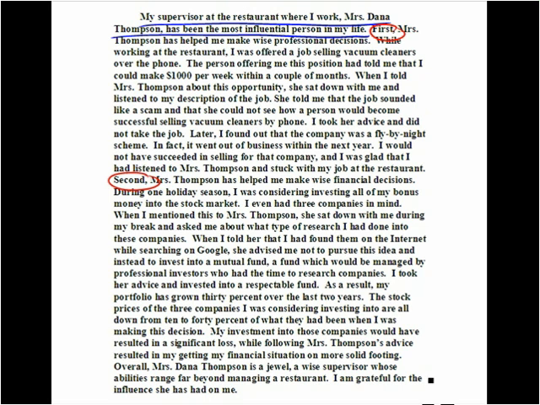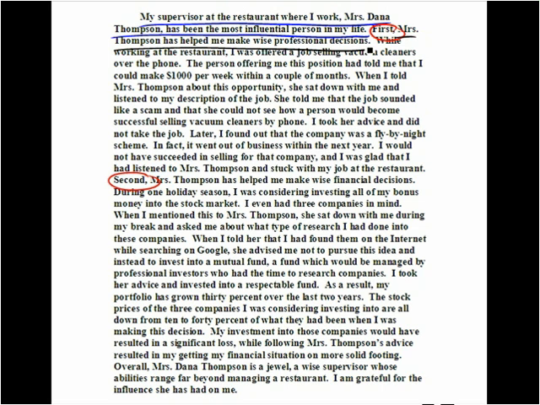"First, Mrs. Thompson has helped me make wise professional decisions." Well, the first item that we're going to cover clearly is professional decisions. "While working at the restaurant, I was offered a job selling vacuum cleaners over the phone. The person offering me this position had told me that I could make $1,000 per week within a couple of months. When I told Mrs. Thompson about this opportunity, she sat down with me and listened to my description of the job. She told me that the job sounded like a scam and that she could not see how a person would become successful selling vacuum cleaners by phone.